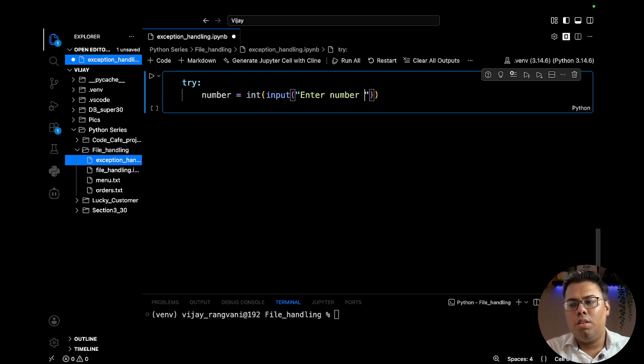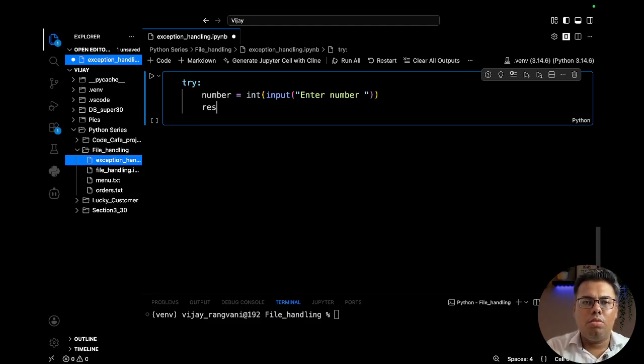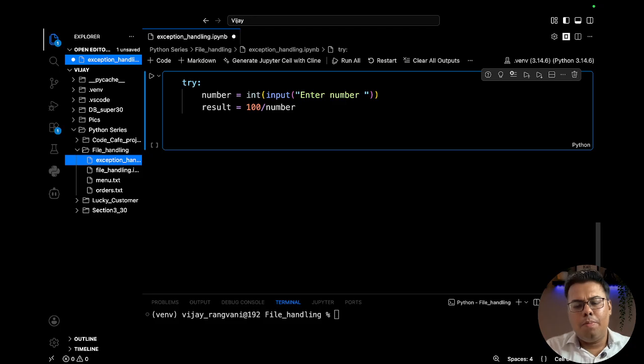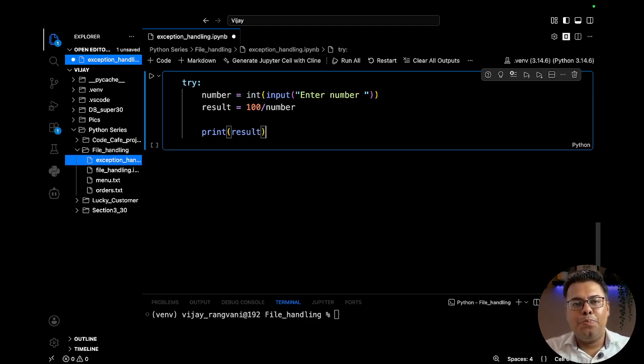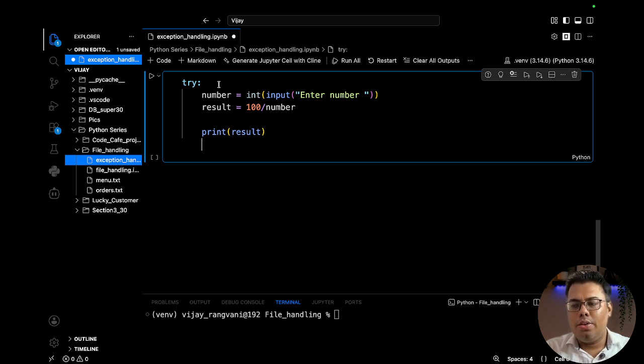Enter the number, and let's say I want to divide everything with 100. So result, whatever number is entered, we will divide 100 by it. So 100 divided by number. Okay, we can print the result. Why is it not giving an auto suggestion? No problem, we will write that. It's just that I will make some typos. Okay, print result. Then we will handle the except.